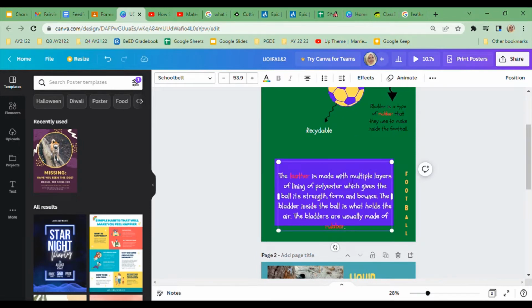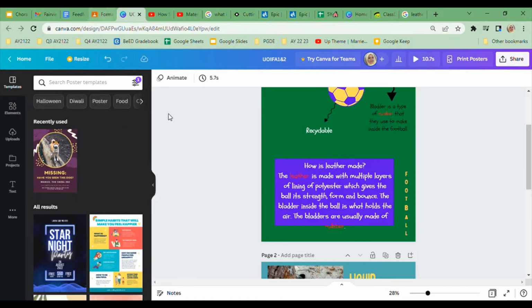Okay, I'm going to write it immediately just for the sake of this example. Okay. How is leather made? All right. Now, by writing this question in your poster, it gives me a very clear understanding of what your research question is. This may not be your only research question, but it's one of the many, and it gives me an example of one of the research questions you've asked. So this makes it easy for me to understand that, oh, okay, this is your question, and this is the answer that you have found from your research.